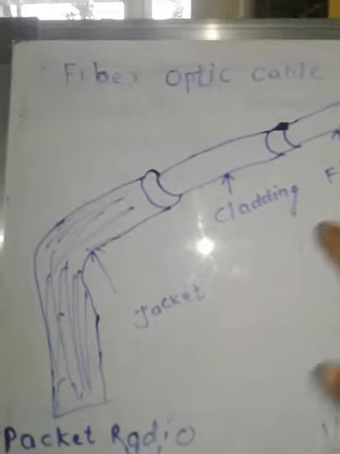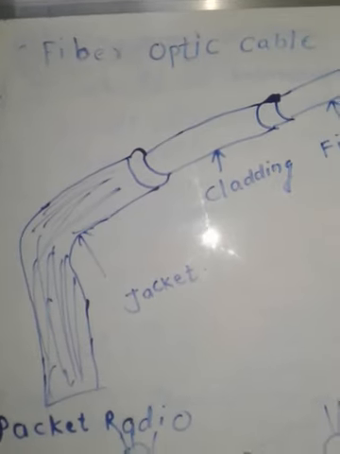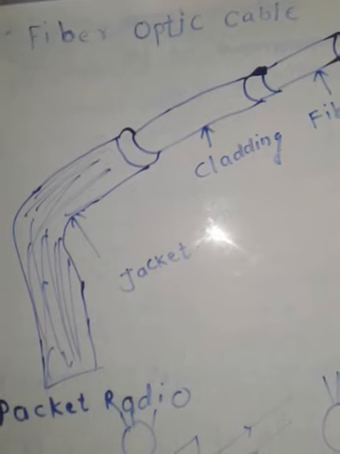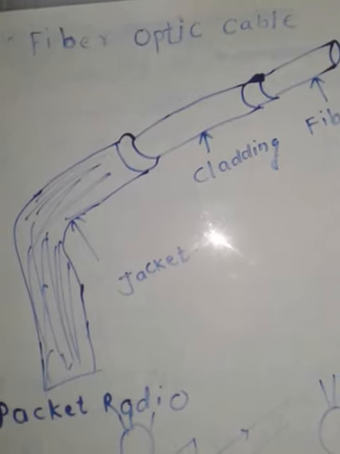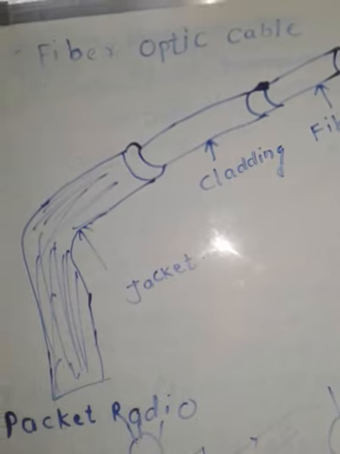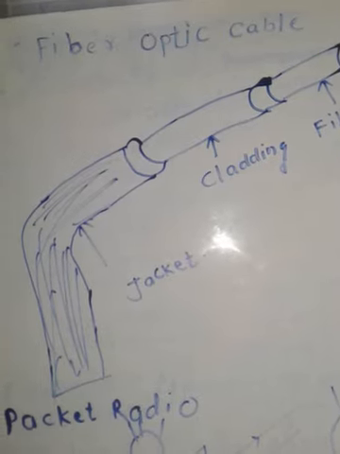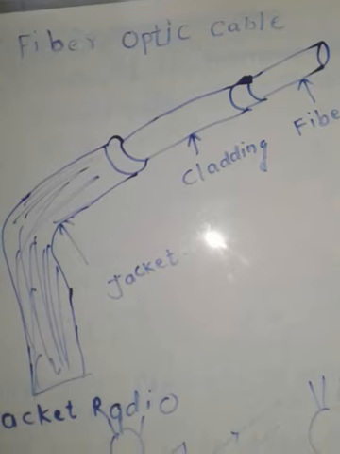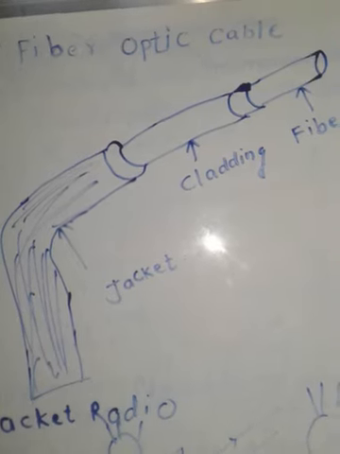You can see the center cable is a fiber, so it consists of glass and plastic. Third, it is designed to transmit light signals with little loss.